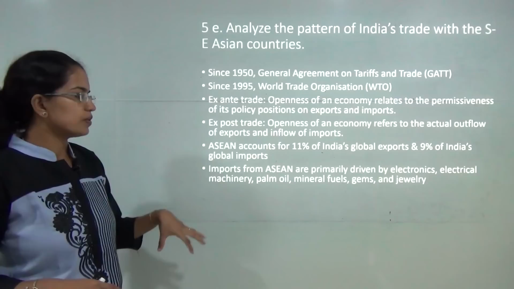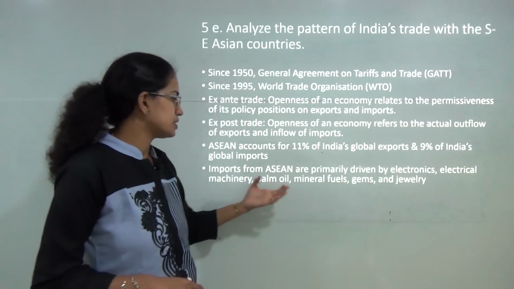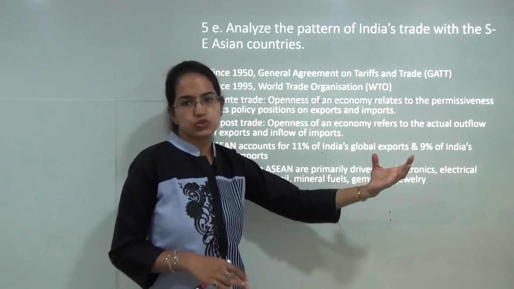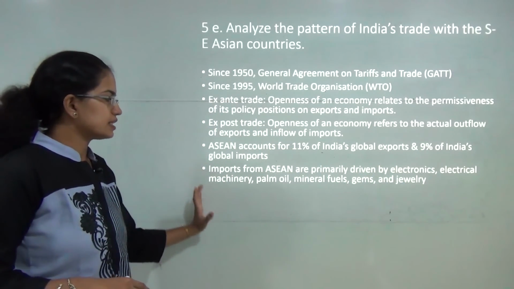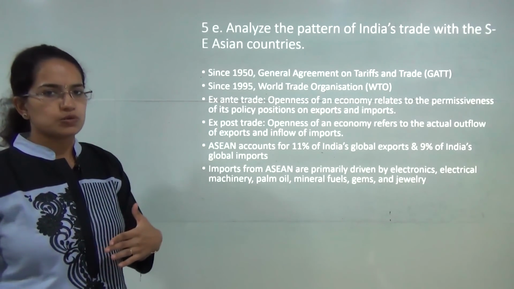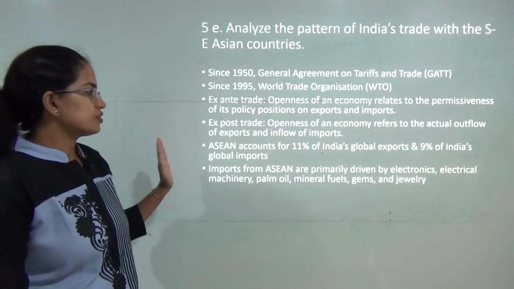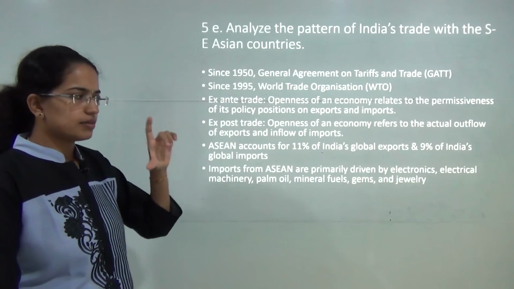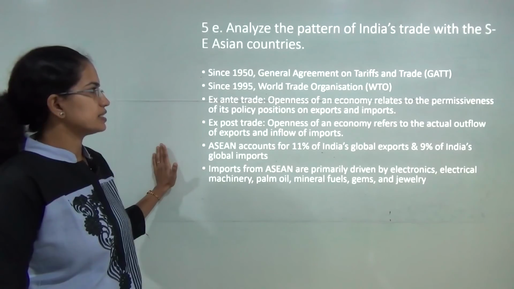Now most of the imports from Asia into India are mainly electronics, electrical machineries, palm oil, fuels, gem and jewelry. So you have to mention the major exports and the major imports in and out of India to Southeast Asia and so on, and vice versa, and you must have a table of the major imports and exports from India to Southeast Asia and vice versa.